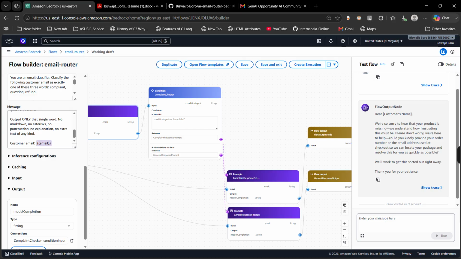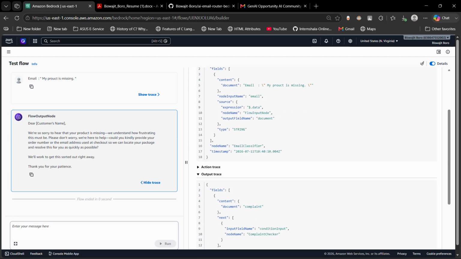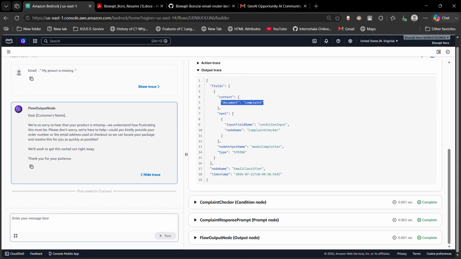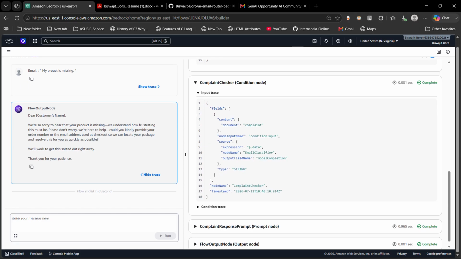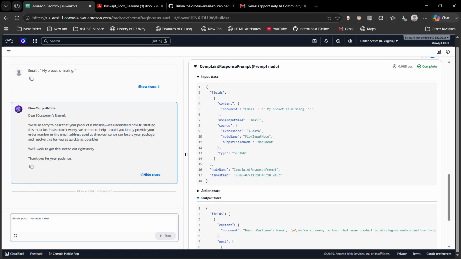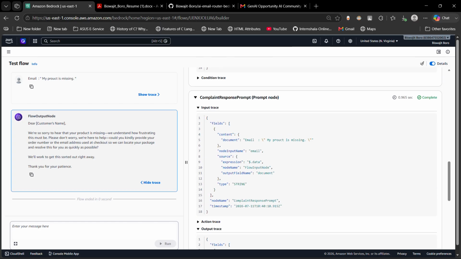Okay, let's go to the show trace. The show trace shows the path it went through. First it went to the flow input node, then the email classifier. In the email classifier output node, it says complaint. Since it's a complaint, the condition was checked, and the complaint response was given to the flow output node.